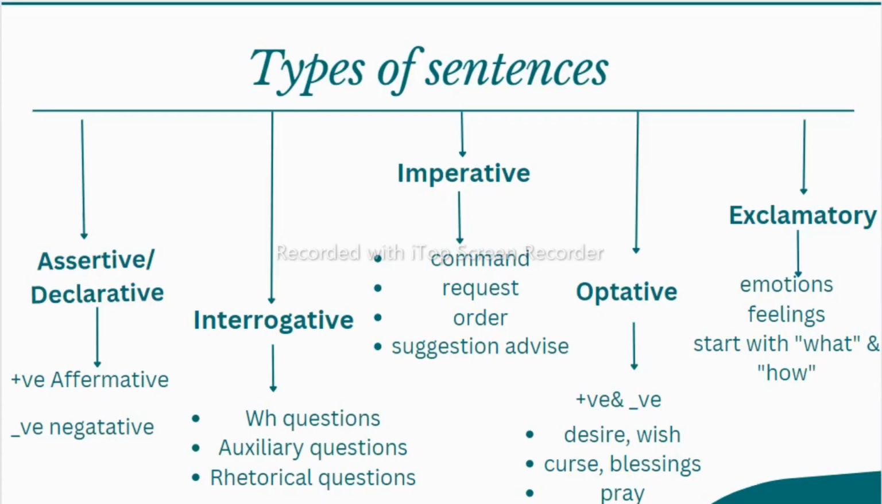Now let's see the types of sentences. There are five types: assertive, also called declarative sentences, which have affirmative and negative sentences. We'll see each one in detail. Interrogative: WH questions, auxiliary questions, and rhetorical questions. Imperative: we have command, request, order, and suggestion. In optative sentences, we have both positive and negative, where we find desire, wish, curse, blessings, and prayer. And exclamatory sentences, which are emotional sentences with feeling, and that start with what and how. Now let's see each sentence in detail.